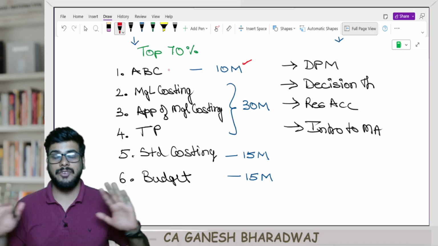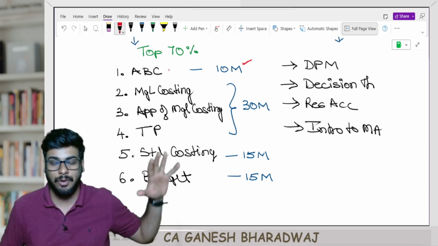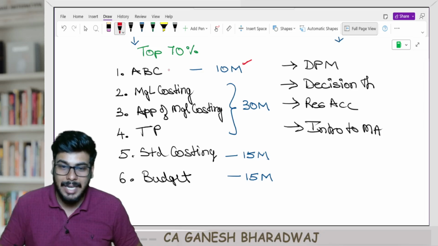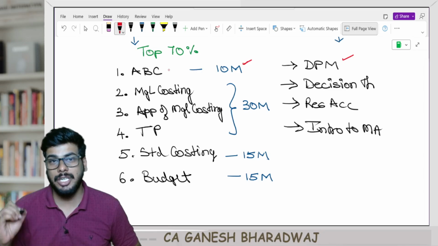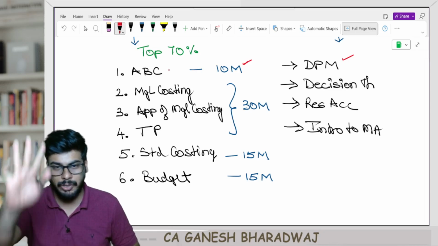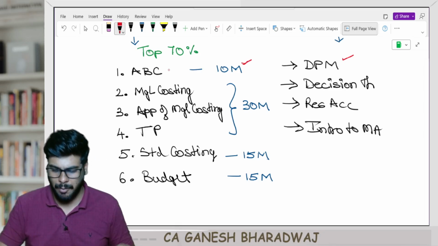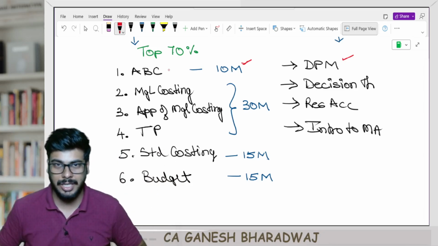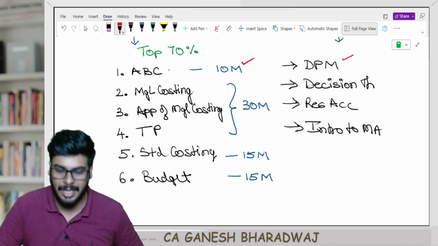No sir, I have not prepared group 1. First I'm going to write group 2. That is, you don't have an idea about the overheads chapter. In that case, instead of ABC, I would suggest you start with the divisional performance measurement chapter, which also carries a weightage of 10 marks. Both these chapters are relatively smaller, but they contribute 10% of your weightage in terms of marks. Clear with this, guys? I would any day prefer to first start with ABC.